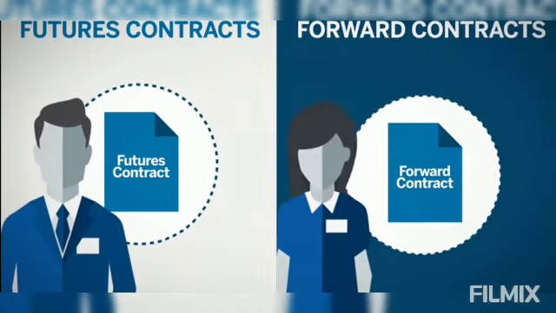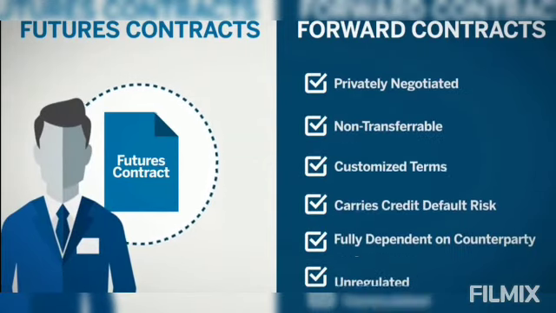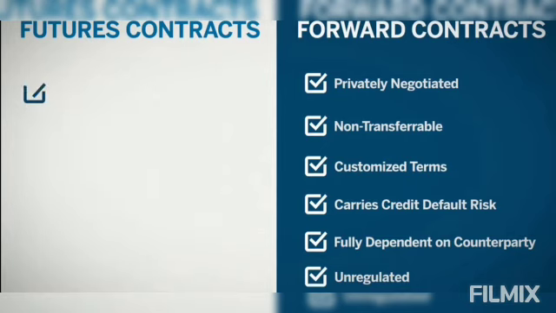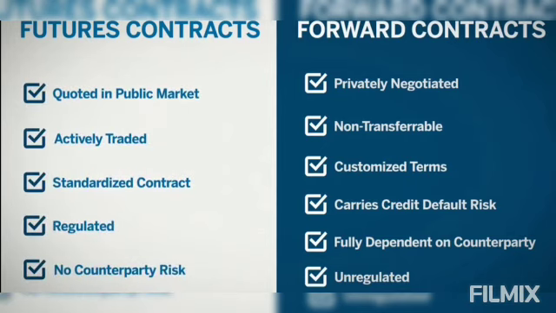Consider the following difference between futures contracts and forward contracts, to see the advantage that futures contracts provide traders and other market participants. A forward contract is privately negotiated, non-transferable, has customized terms, and carries credit default risk. It is privately negotiated, is fully dependent on the counterparty for payment, and is not regulated.